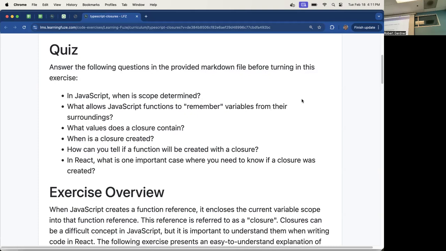So having said that, in JavaScript, when is scope determined? When a function is declared or created. That's a reasonably good answer. The best answer is it's determined by reading the code. We call it at code writing time. So you can read JavaScript code, and by just reading the code, you can figure out what's in scope and what isn't. Okay. There are languages where that's not true.